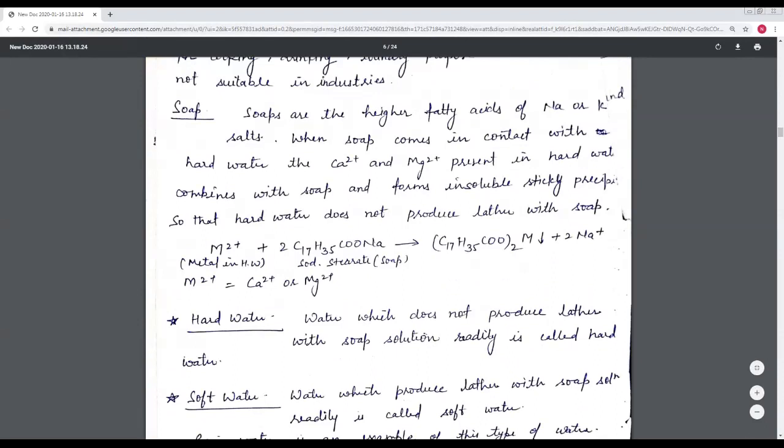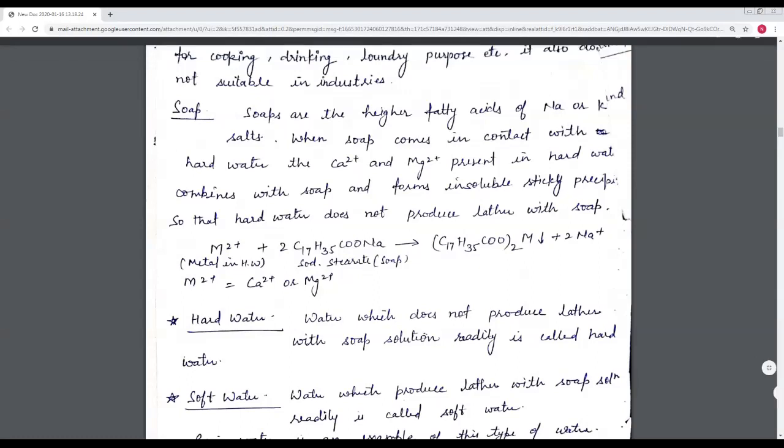When we react water with soap, in this reaction there is a metal. The metal comes from the hard water. If hard water is present, it means calcium and magnesium salts are also present. These calcium and magnesium ions react with sodium stearate. Sodium stearate is the soap. Its formula is C17H35COONa. This comes from stearic acid.